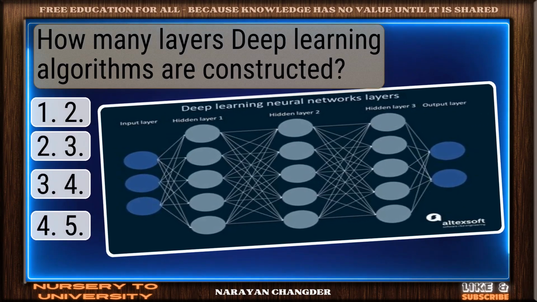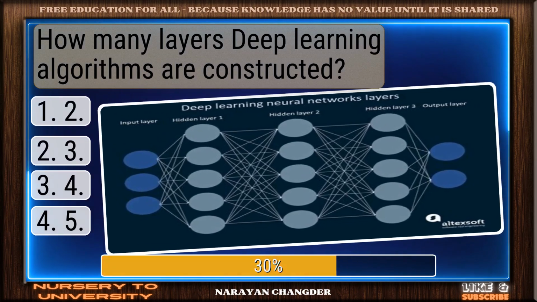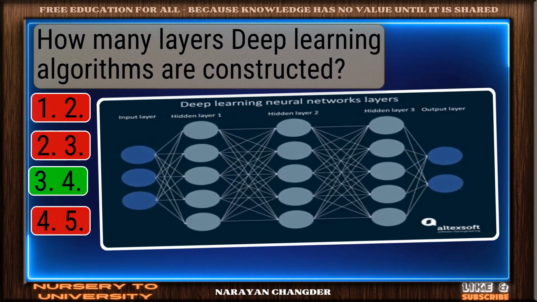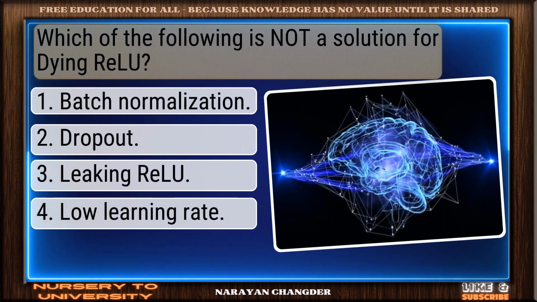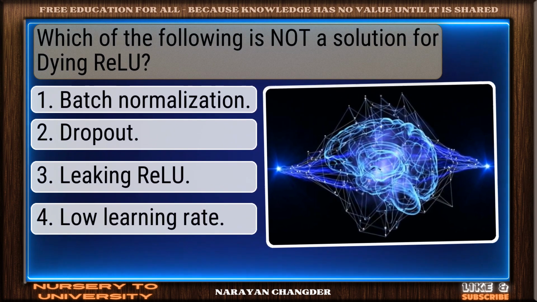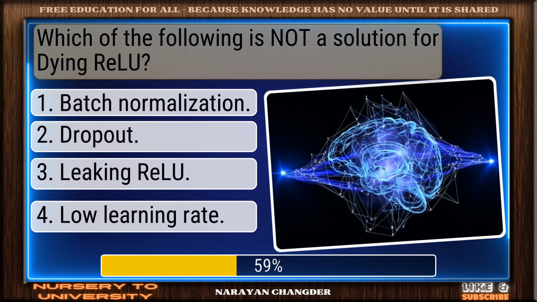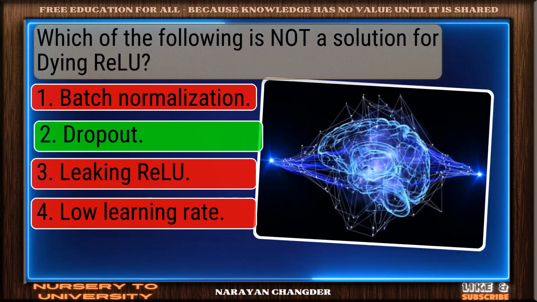Question number 23. How many layers are deep learning algorithms constructed with? Perfect. 4 is the correct choice. Question number 24. Which of the following is not a solution for dying ReLU? Excellent. Dropout is a brilliant choice.